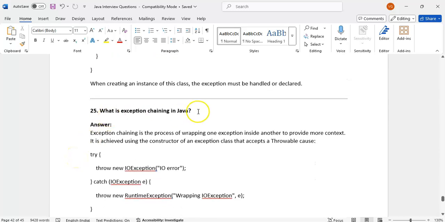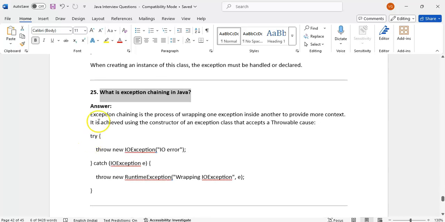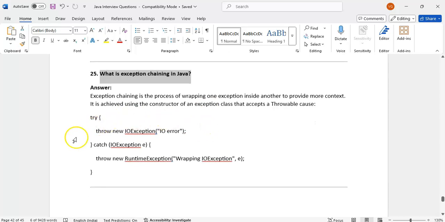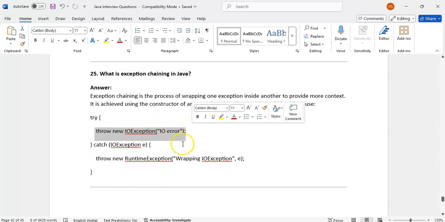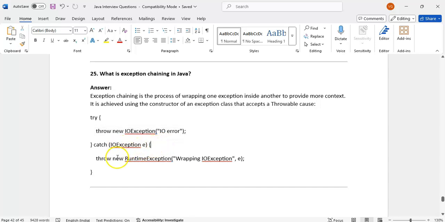What is exception chaining in Java? Exception chaining is the process of wrapping one exception inside another to provide more context. It is achieved using the constructor of the exception. Suppose we throw new IOException, and we catch that exception.